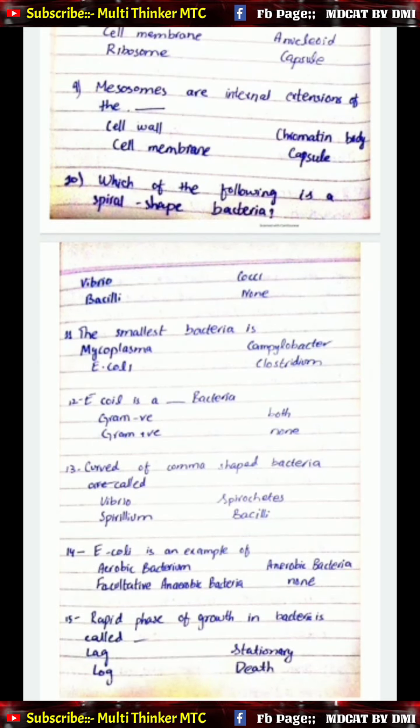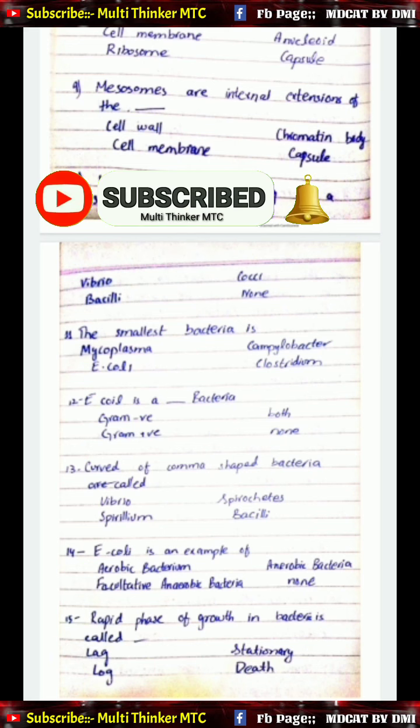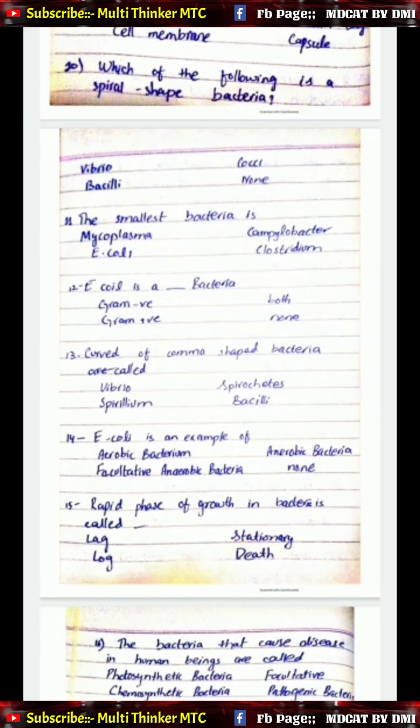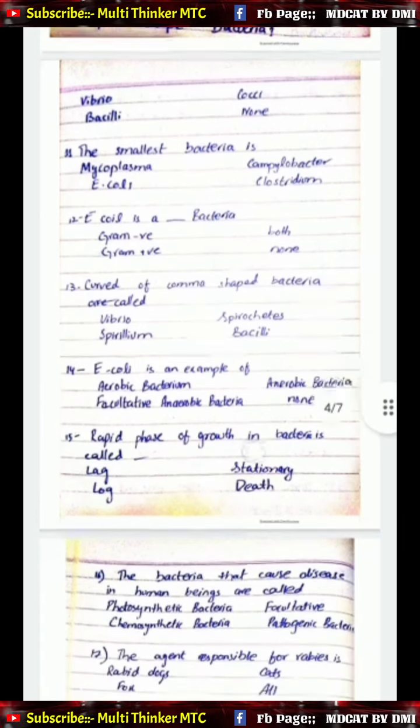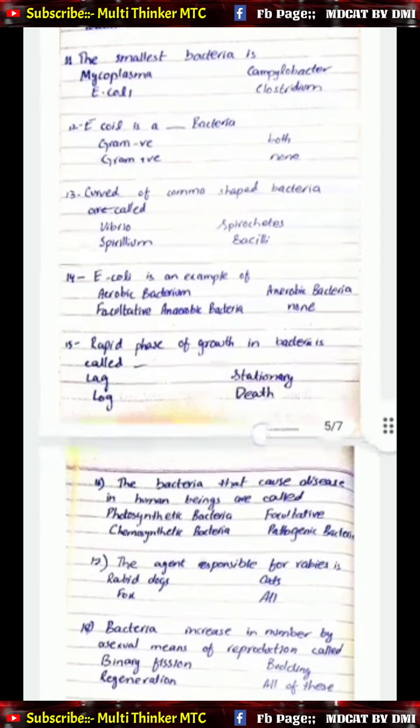9. Mesosomes are internal extensions of the dash. A. Cell wall, B. chromatin body, C. cell membrane, and D. capsule. Number 10 MCQs. Which of the following is a spiral-shaped bacterium? A. vibrio, B. cocci, C. bacilli, and D. none.